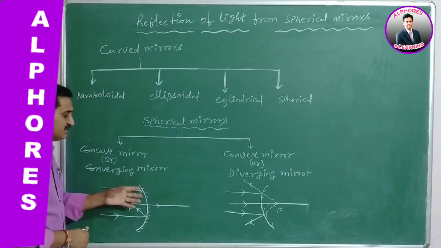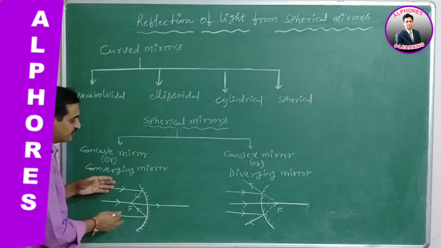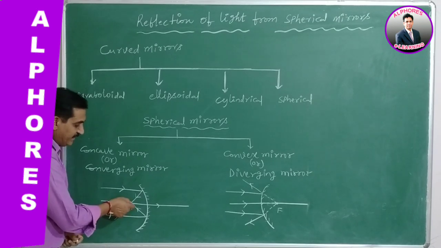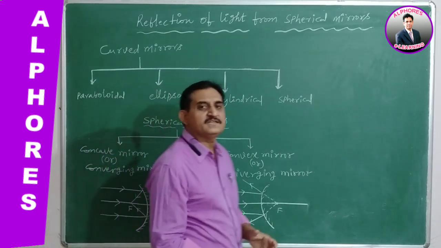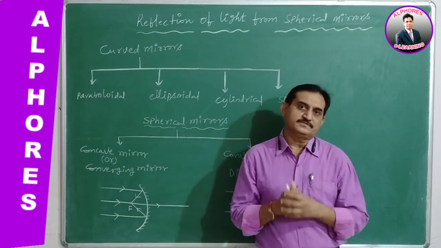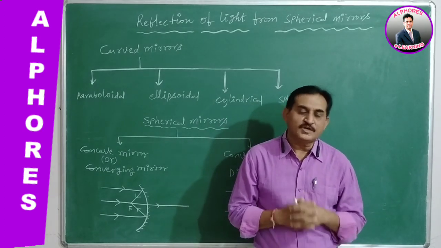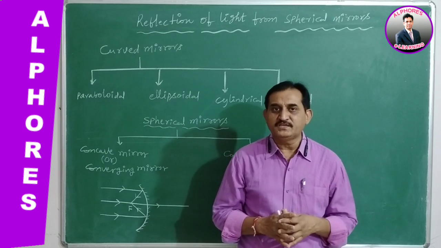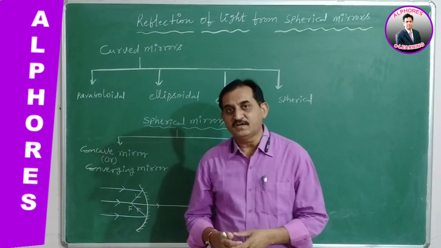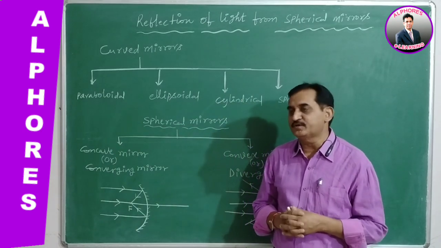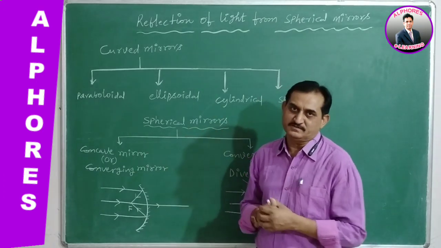The light ray is incident on the spherical mirror. What happens here? The light after reflection will converge to a point. So whenever a spherical mirror is collecting the light rays and focusing them at a point, this mirror is taken to be a converging mirror, because all the light rays are collecting and focusing at a point. Therefore it is called a converging mirror. That is also known as the concave mirror.